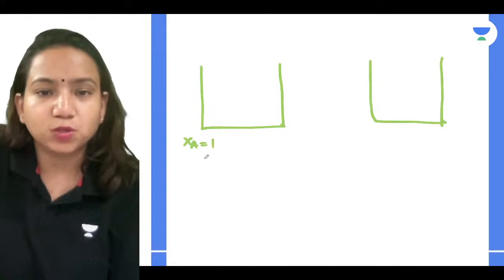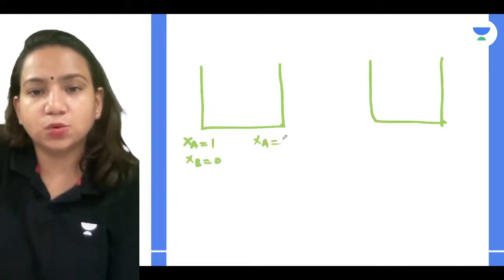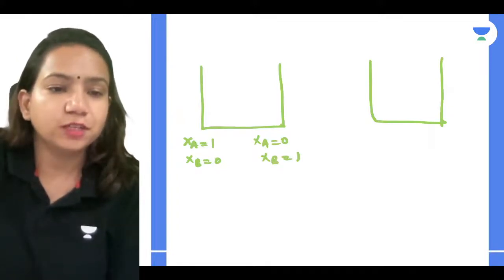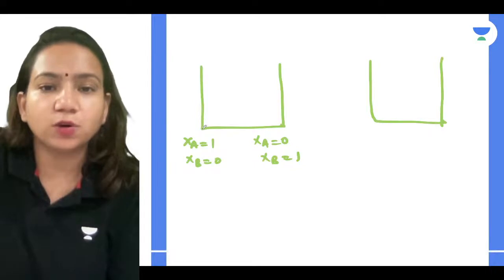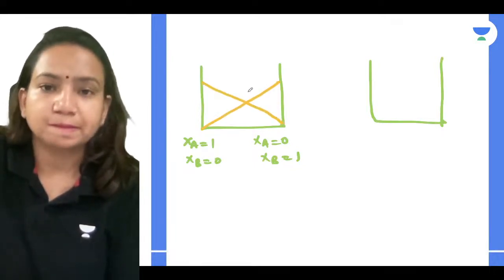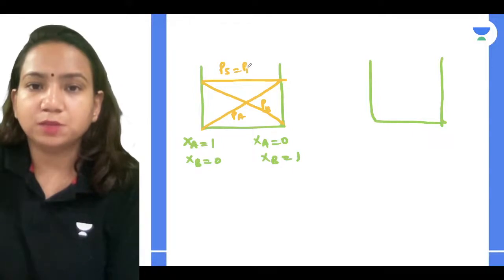It was XA is equal to 1, XB is equal to 0. XA is equal to 0 and XB is equal to 1. Like that. So we have drawn the curve for it, right? So we can draw according to Raoult's law. It was this. PA, PB, and that is PS is equal to PA plus PB.